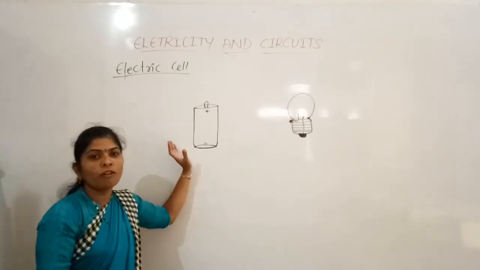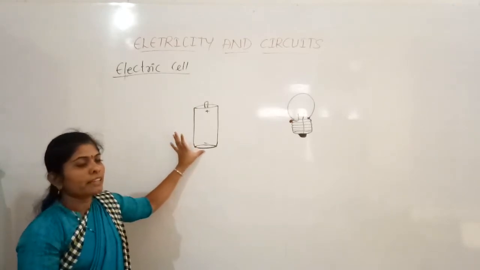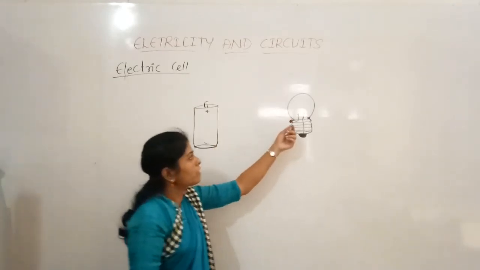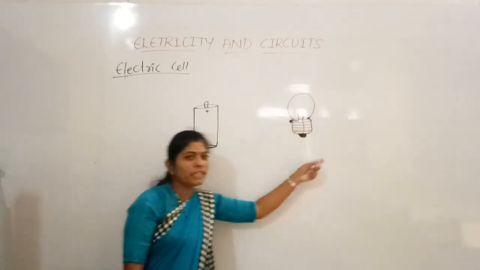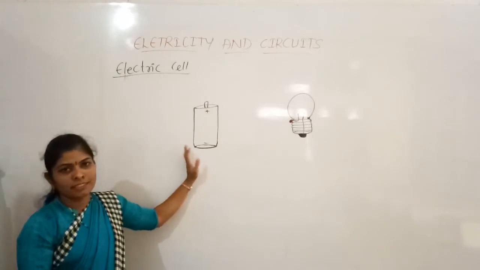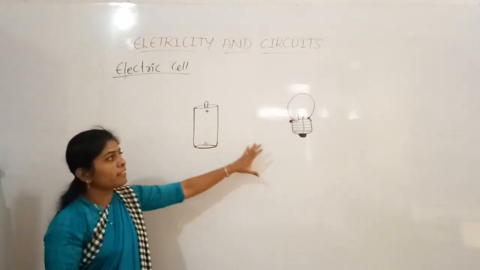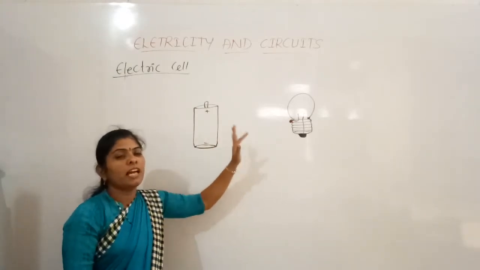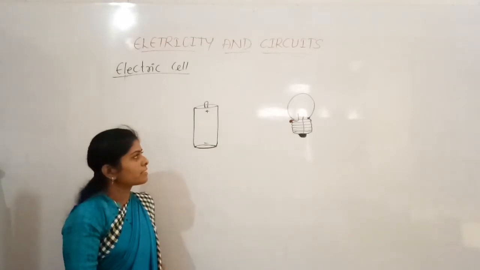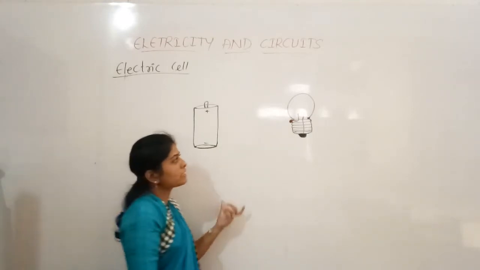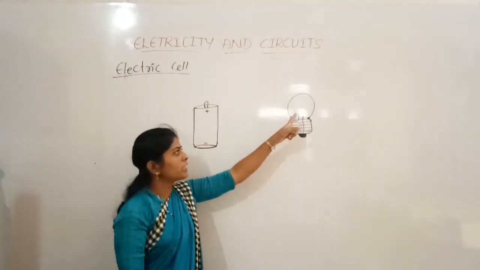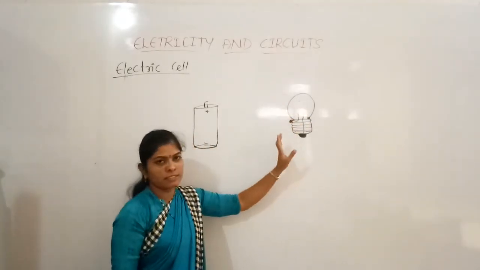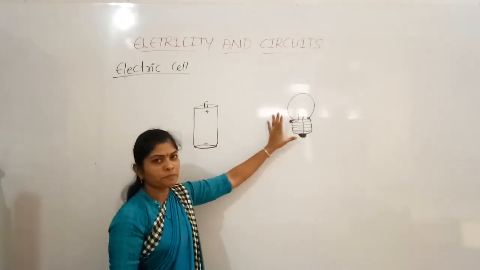This is the source of electricity. Then for the light to glow in this bulb, it has to be connected with the electric cell. Then how to connect the electric cell with the electric bulb, that we can discuss now, so that when it is connected to the electric bulb, then only the supply happens. So here there is no source of electricity, only the bulb is there.